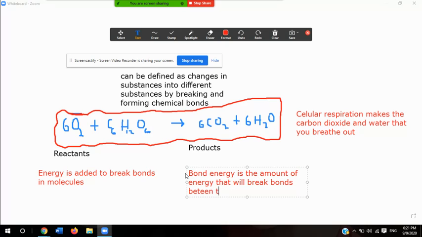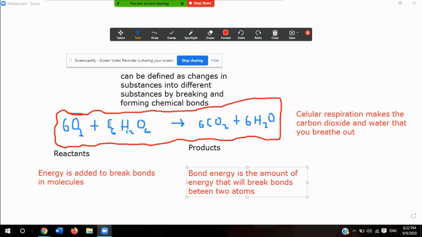So here, bond energy would be the amount of energy that I apply in order to break the bonds that are in oxygen and the bonds that are in sugar or glucose. And your book goes on to say that bonds between different types of atoms have different bond energies. So if I have a covalent bond, or a hydrogen bond, or any other type of bond, the amount of energy I use is going to depend on that type of bond.